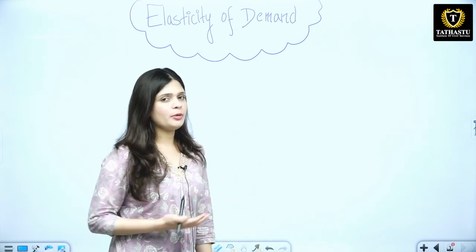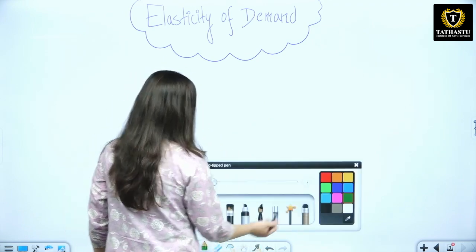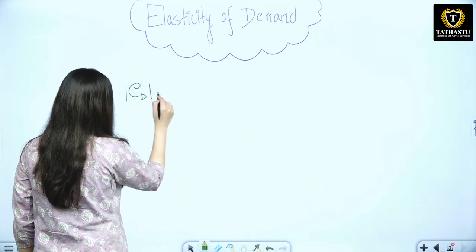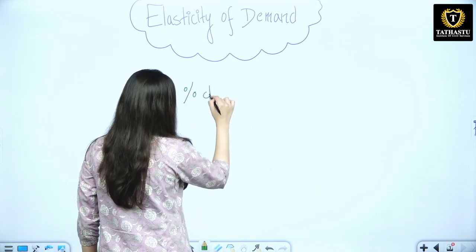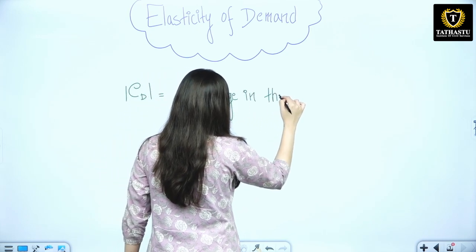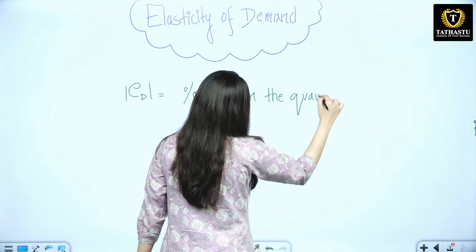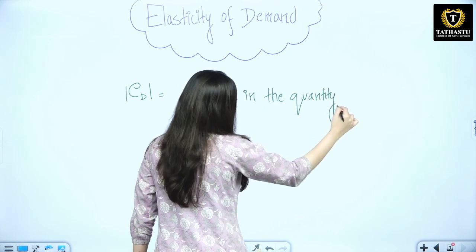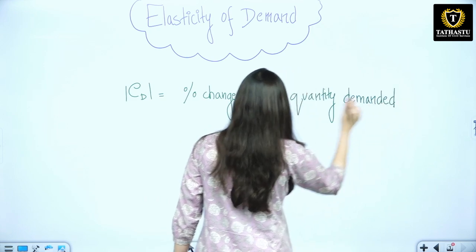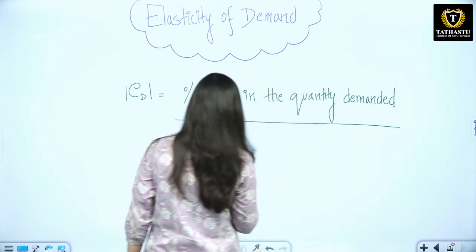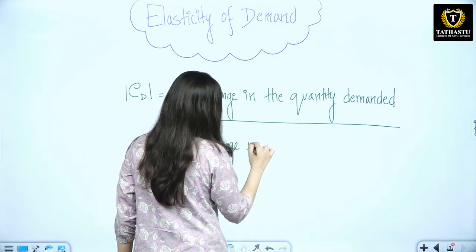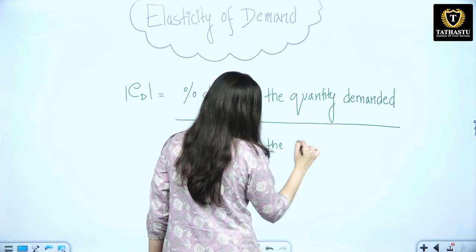Today we will be learning about elasticity of demand. What do you mean by elasticity of demand? It is basically percentage change in the quantity demanded upon percentage change in the price.